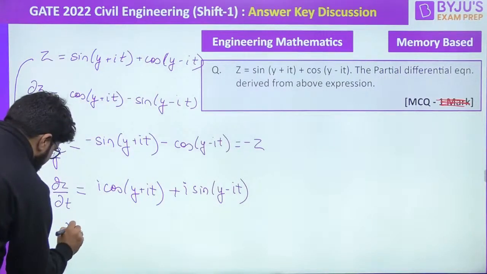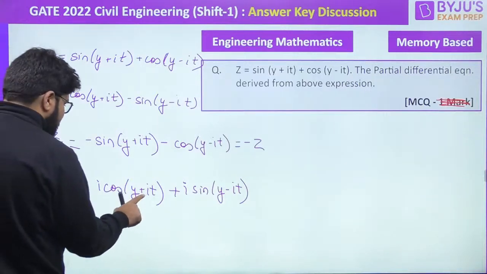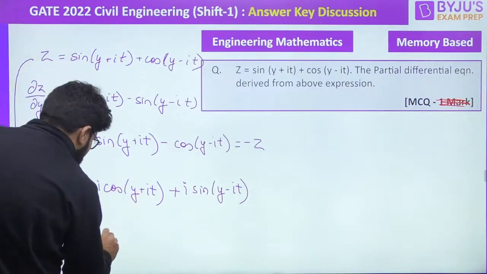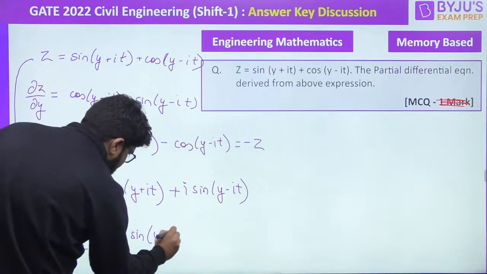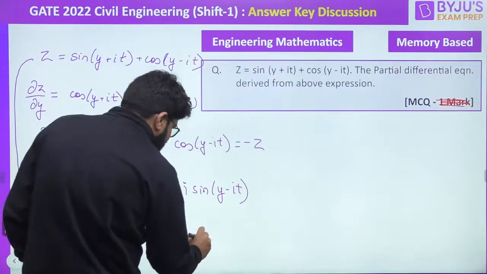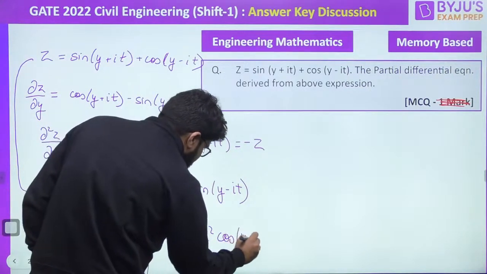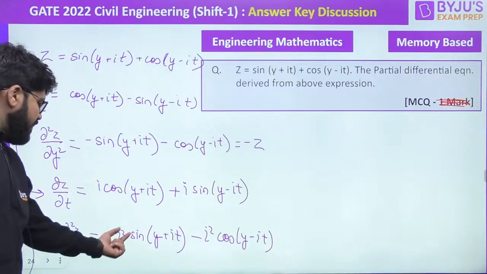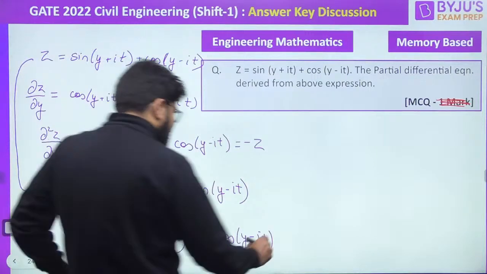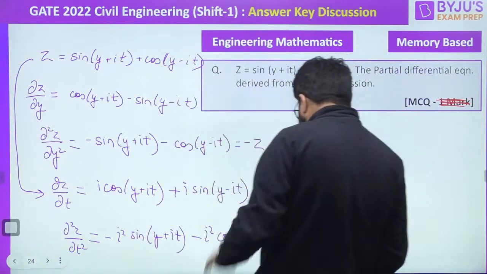One more step. Del 2z by del t square कितना होगा? Now again differentiating cos will be minus sine. i बाहर आ जाएगा, so minus i square sine of y plus it, right? And here minus i will come again outside. Minus i square, sine ka differentiation will be cos, right? What is the value of minus i square? The value of minus i square is plus 1, and this is going to be ultimately plus 1 common. Sine plus cos will again get z, right?